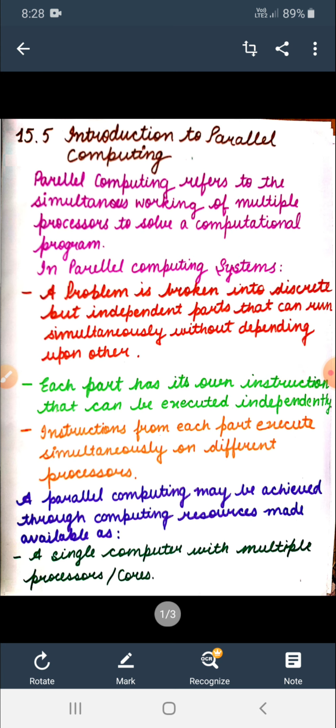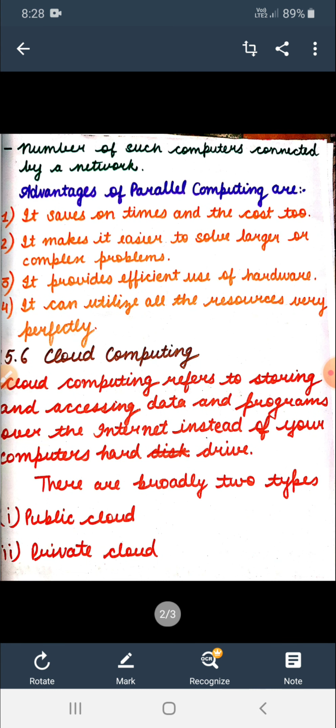Second, an arbitrary number of computers connected in a network. In a network, a number of programs or code are executed at the same time on a number of systems.